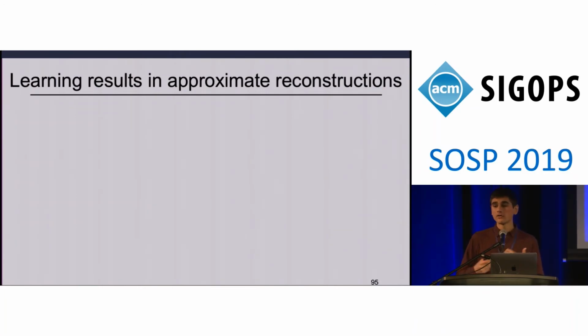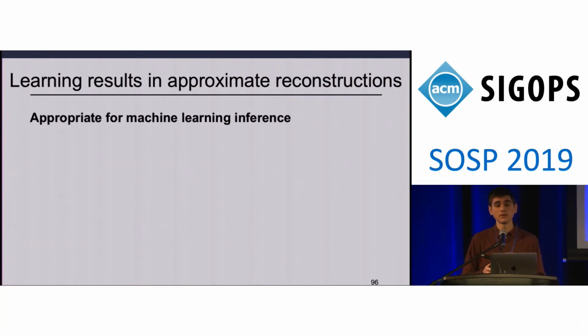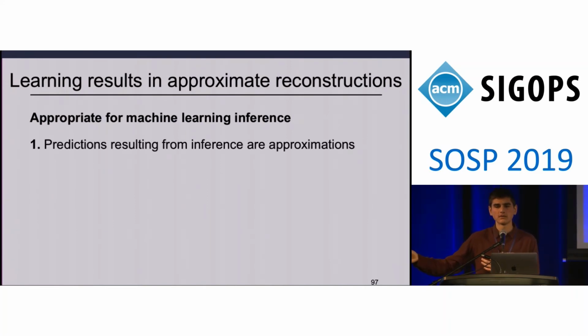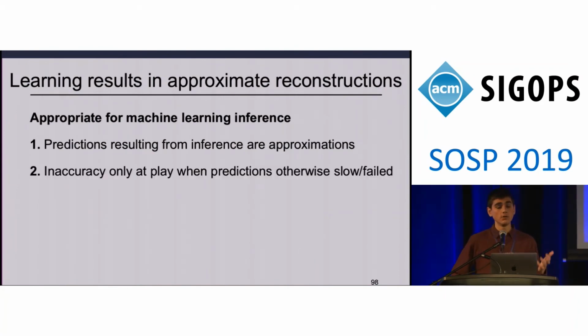We note, however, that for our target application domain of machine learning inference, this is often considered appropriate. In particular, this is often appropriate because the predictions that result from inference themselves are to some extent already approximations. Furthermore, any inaccuracy that's going to come into play due to this approach will only be incurred when predictions would otherwise be slow or failed. Within this setting, previous work has motivated that it's often preferable to return slightly less accurate predictions rather than those that will miss their particular deadline.